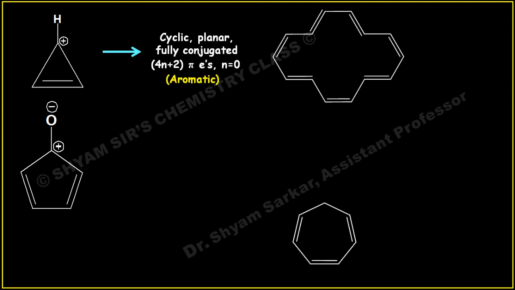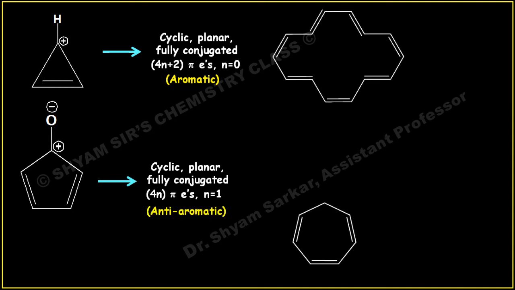If you see the next one, this is cyclic, planar, fully conjugated, and this obeys the 4n plus 2 pi electron rule where n equals 1. So this is aromatic in nature, because this exists in conjugation with that oxygen negative. Okay, that's why this becomes aromatic in nature. If you see the next molecule, this is cyclic, planar, fully conjugated, 4n plus 2 pi electrons where n equals 3, and this is aromatic.